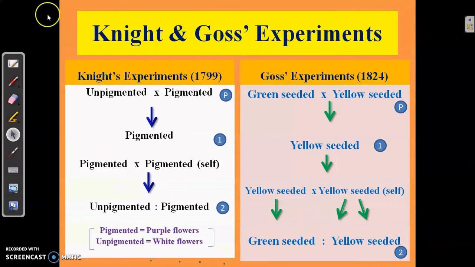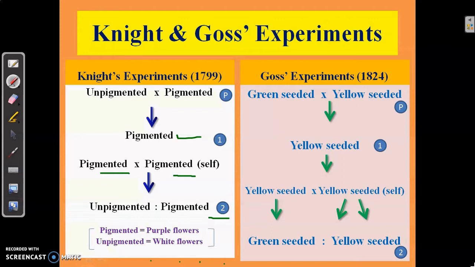He obtained pigmented plants in the F1 generation. Again, he selfed the F1 generation, that is pigmented into pigmented, and he obtained unpigmented and pigmented plants. So this was almost the same as the results which were obtained by Mendel almost 50 years later.